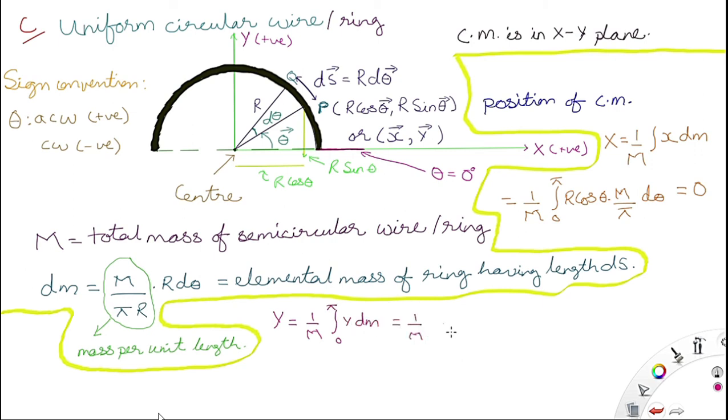When we integrate for x, we get 0, meaning the center of mass has x coordinate 0. Now computing the y coordinate, we get 2r by pi. So the coordinate of the center of mass is 0 and 2r by pi, meaning the center of mass will be here.